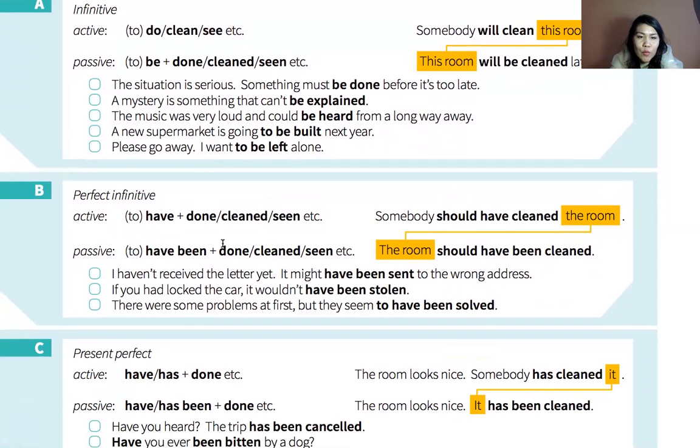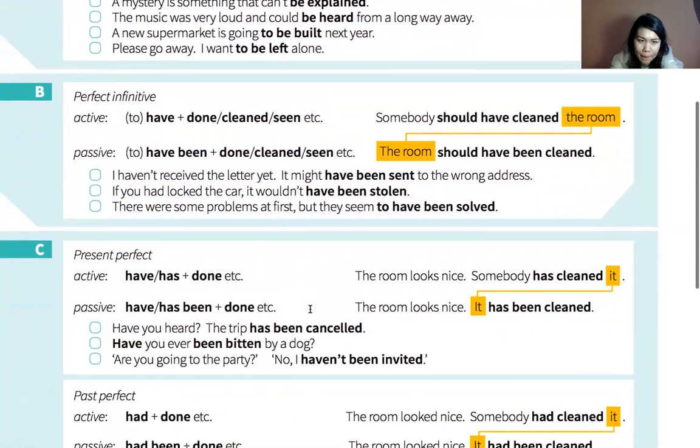Have done, third form of the verb, like somebody should have cleaned the room, or the room should have been cleaned. You see? Or I haven't received the letter. It might have been sent to the wrong address. Or if you had locked the car, it wouldn't have been stolen. So this is a perfect form.